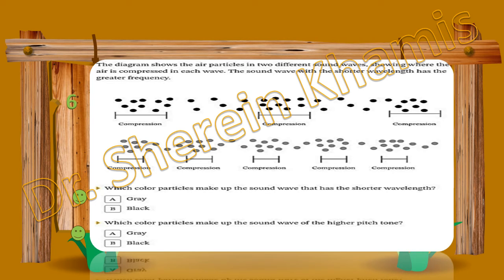So the gray wave has short wavelengths and also has high pitch or high sound frequency. So we have here two characteristics connected to each other, giving the gray wave. Okay, let's go to question 7.